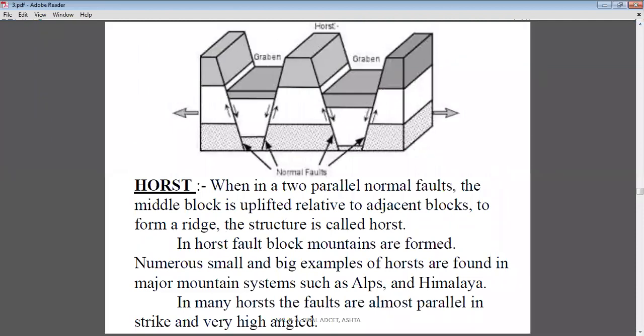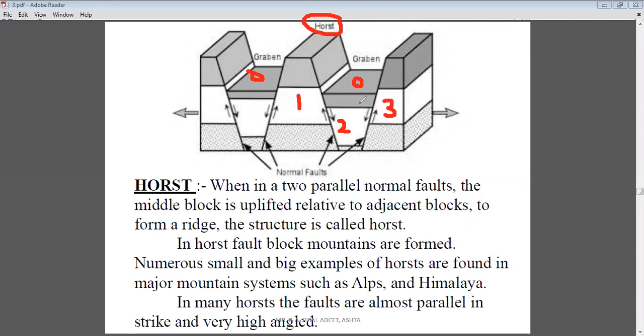This middle block which is uplifted is considered a horst. Okay, the uplifted part is considered a horst, and these middle depression parts are considered a graben. Now what is the meaning of graben? We will look here. When you consider these three blocks, suppose this is the first, this is the second, and this is the third block.